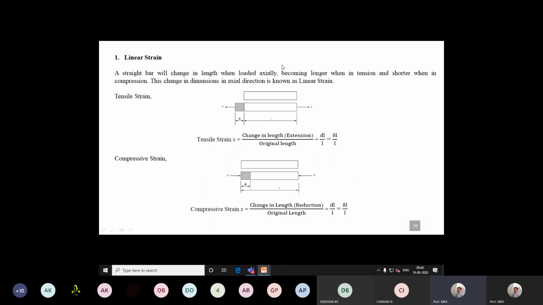Just be familiar with these things. It is very much needed. When you derive any of the expressions in later topics, just remember the equation of stress or strain. The first one is linear strain.